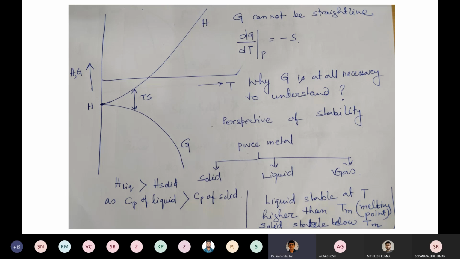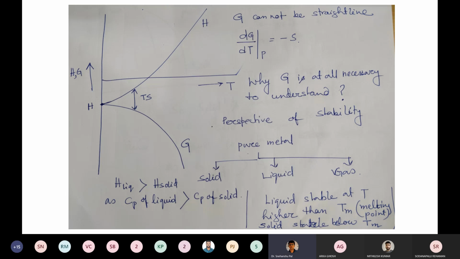But if you fix a criterion based on enthalpy, you cannot represent the reason why sometimes liquid is stable and sometimes solid is stable. So this is one important thing. That's why enthalpy cannot be the stability criterion for any transformation from one state to another state, or any reaction.